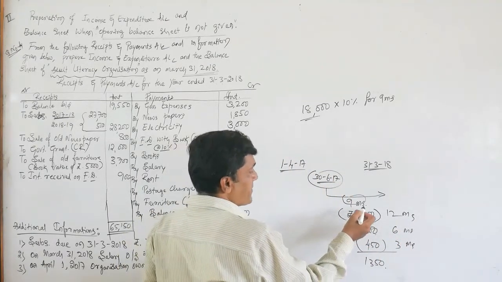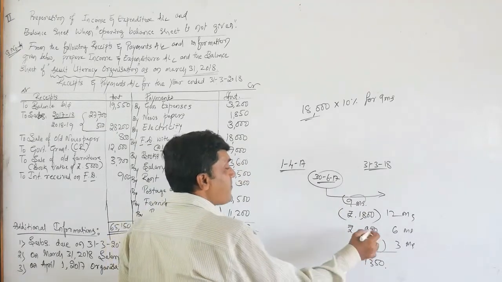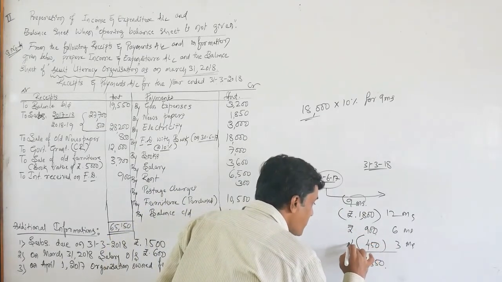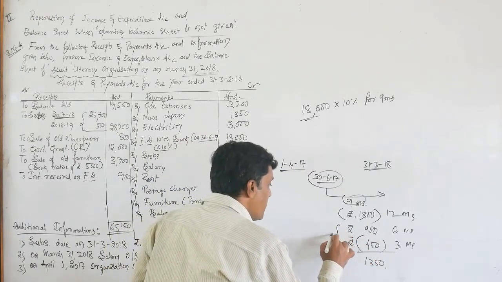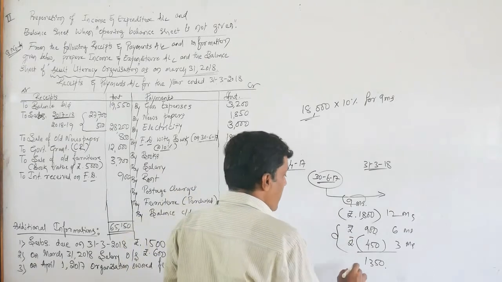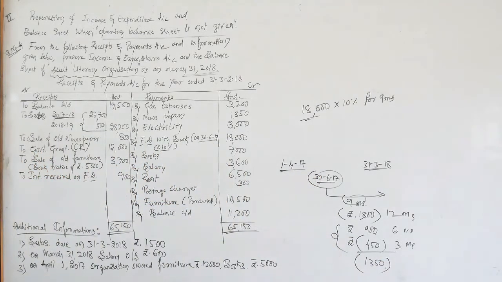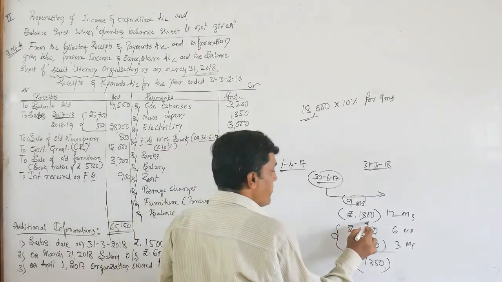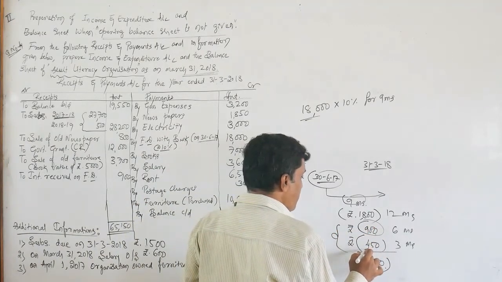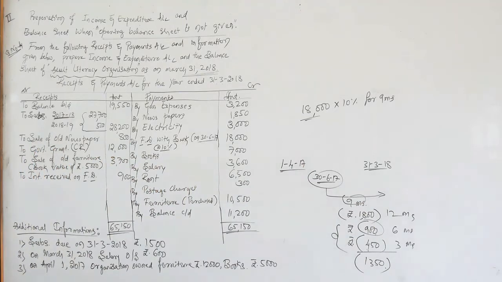So exactly 50% of rupees 1,800 is 900 for 6 months. So 450 for 3 months. So here we want the interest for 9 months of rupees 1,350. So 1,350 is the receivable amount, but out of which we have received only 900. So 900 we have received, yet to be received rupees 450, that is interest receivable on FD.